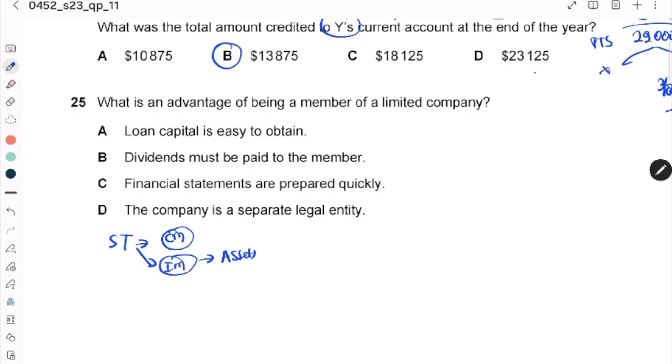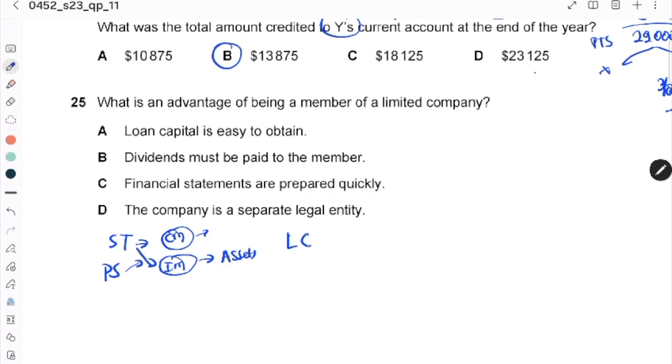So for example, if Joko opens a stationery store and then this stationery store goes bankrupt, the government will take the stationery store's money, and also the money of Joko. Partnership also has the same rule as the sole trader.